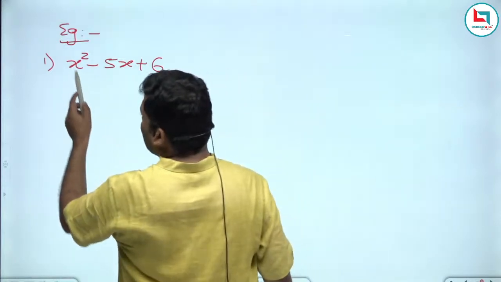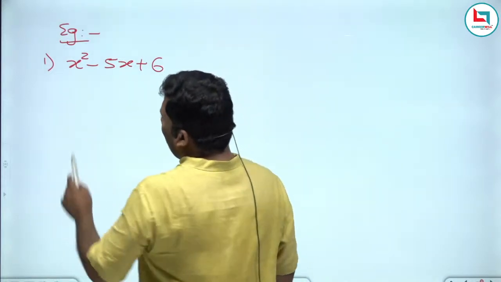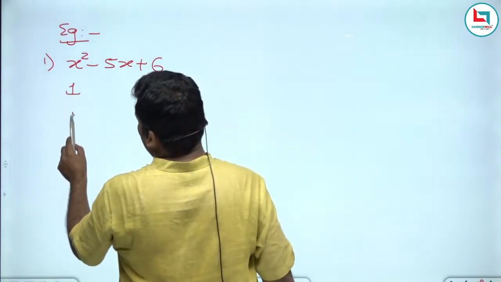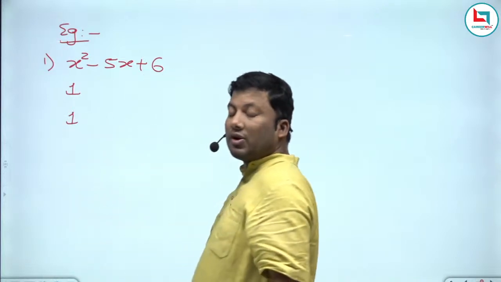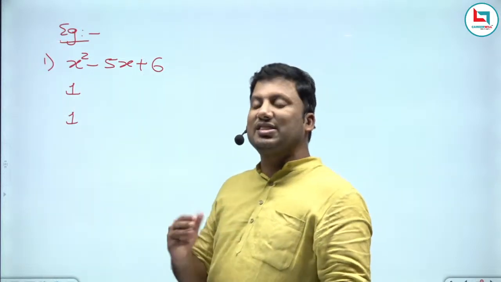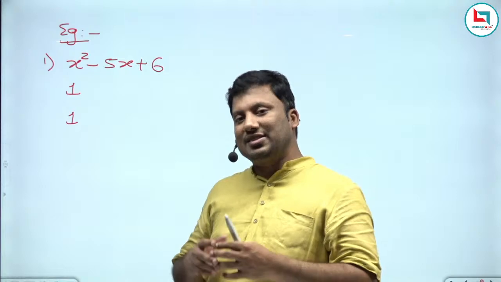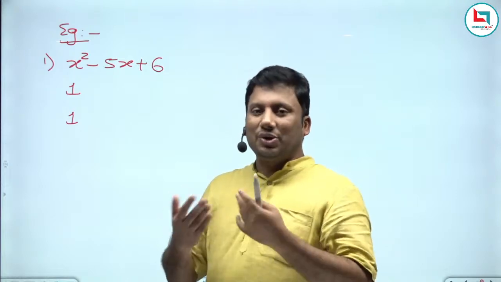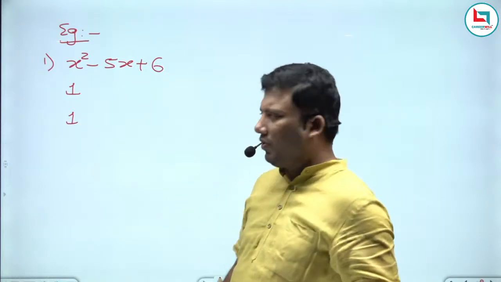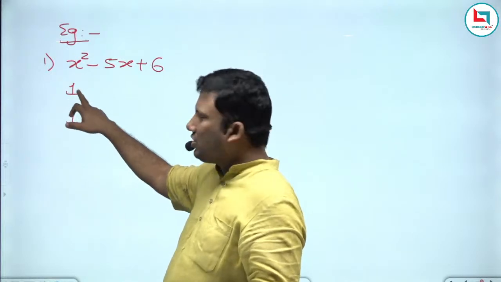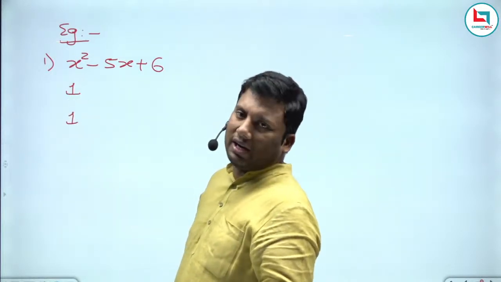Step number 1. What is the coefficient of x square? 1. What are the factors of 1? 1 into 1. Suppose the coefficient of x square is 6. What are the various factors? 1 into 6, 2 into 3, 3 into 2, 6 into 1. Write the coefficient of x square as a product of two natural numbers.